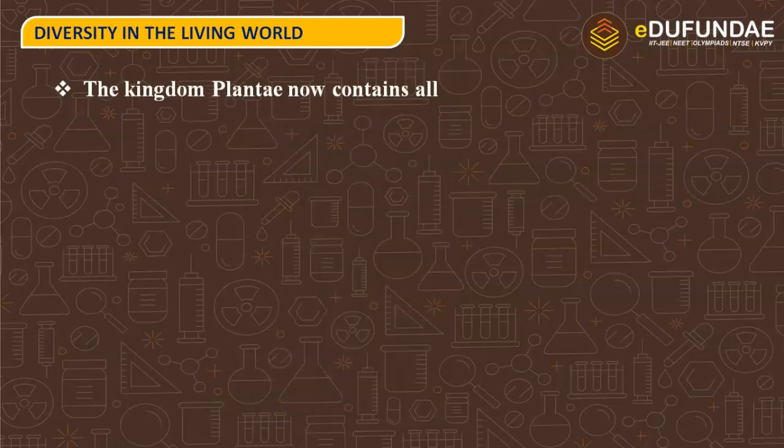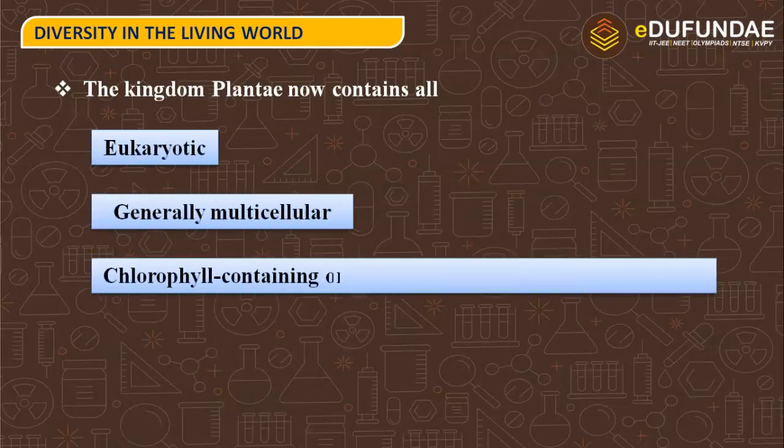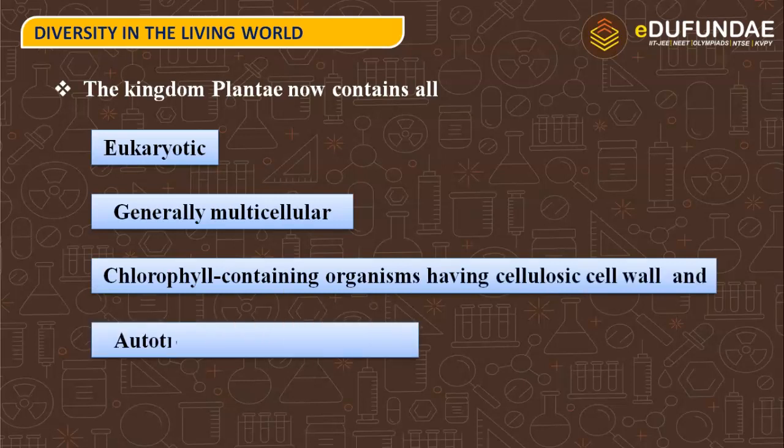The kingdom Plantae now contains all eukaryotic, generally multicellular, chlorophyll-containing organisms having a cellulosic cell wall and autotrophic mode of nutrition. So this is basically the characteristics of the organisms that fall under the kingdom Plantae.